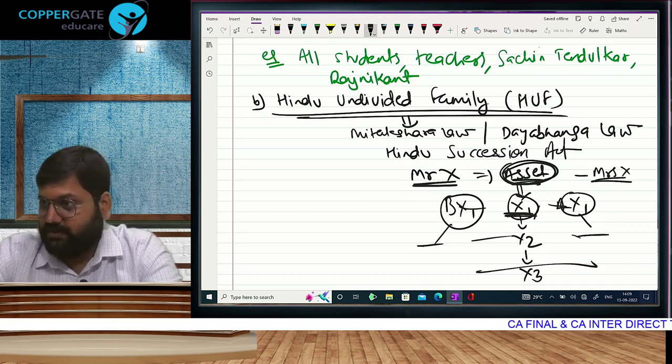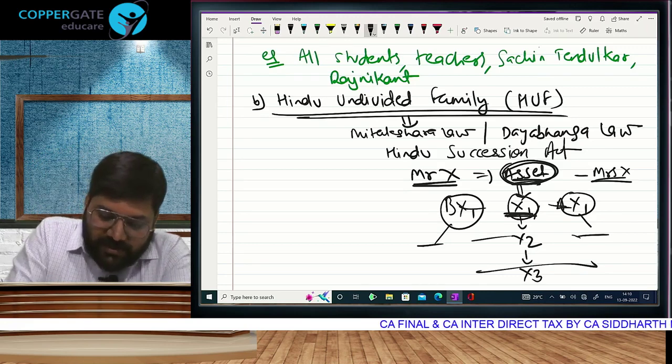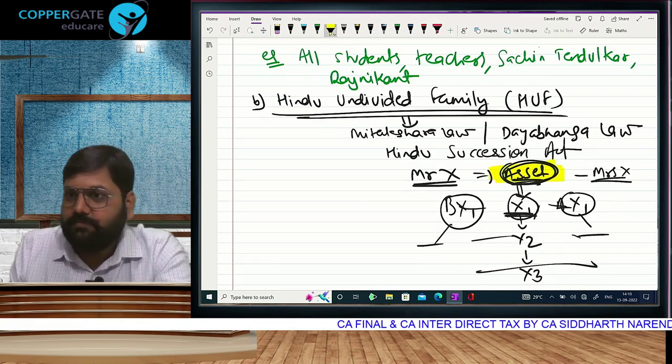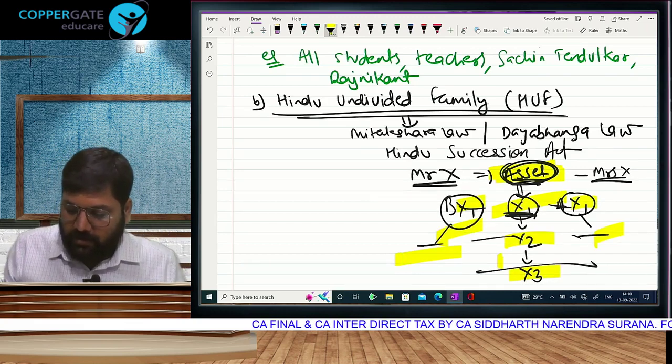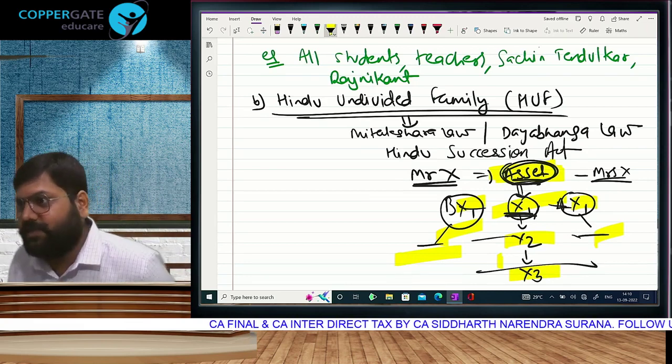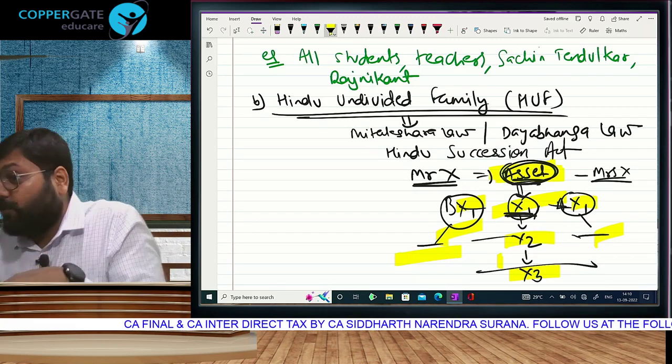Now what will happen is, you know what is HUF, but I have to give you some extra value. This asset will generate income. And every year, I have just written a few names, there can be many more in this family tree. All of them will get a share. It will be difficult for the income tax department.